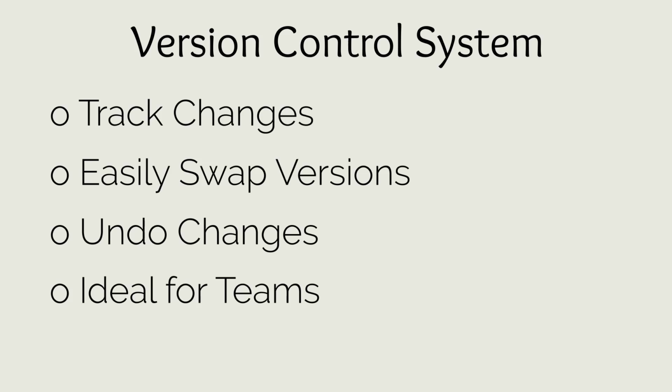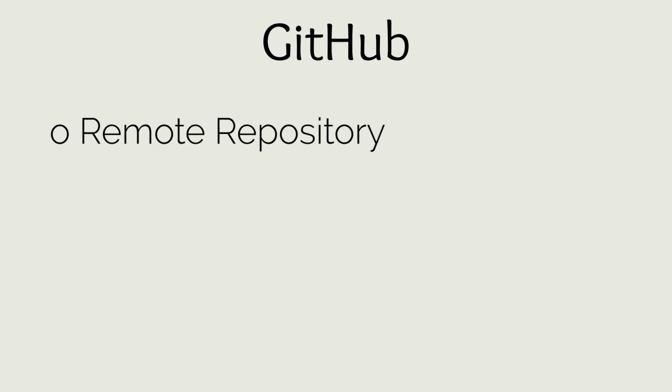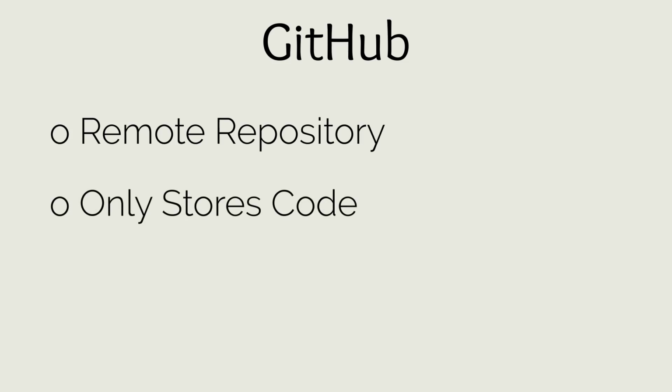version control system. This is all great, but teams need a place to store their code remotely so that all the team members have a central place to save their changes to and pull down other team members' changes. This is where GitHub comes in. Many people get confused when they first learn about Git and GitHub, thinking that they are the same thing. However, GitHub is just a website where developers can store their projects for other developers to access. Git, on the other hand, as we talked about, is just a version control system for tracking and managing changes to code.